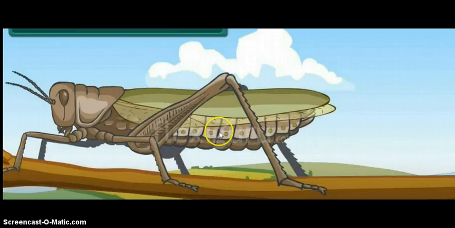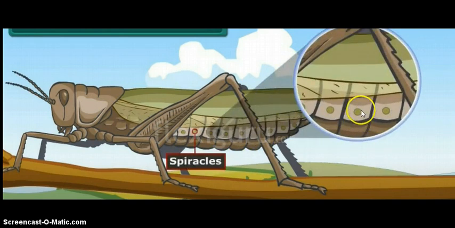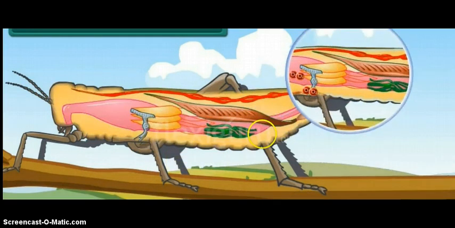There is a network of air tubes spread over the body of the insect which is called the tracheal system, and this tracheal system facilitates the exchange of gases in an insect. Through these, oxygen moves inside and the carbon dioxide moves out of the body.